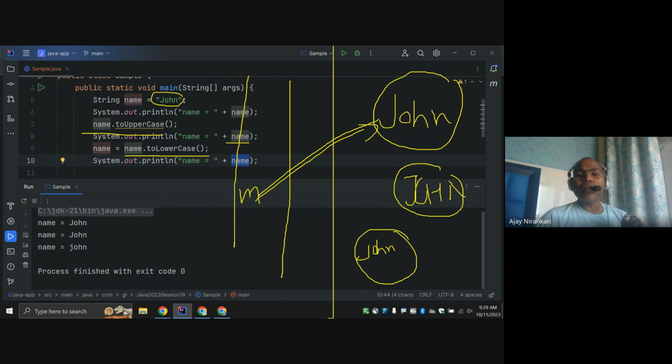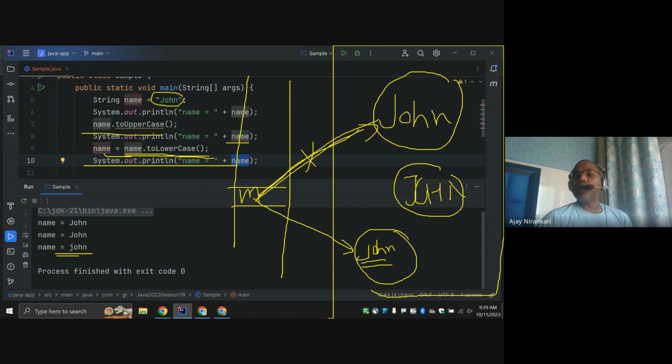But here, whatever value is returned is assigned to name. This means that name, which was currently pointing to the old one, drops it and now points to the new one. Now when I print this name variable, it prints john in lowercase. So notice internally in heap memory, three objects are created: one for John, another for uppercase, another for lowercase. But currently our name variable points to only one object at a time. Initially it pointed to the first object, now it points to the latest one. So whenever we print name, it prints john here.